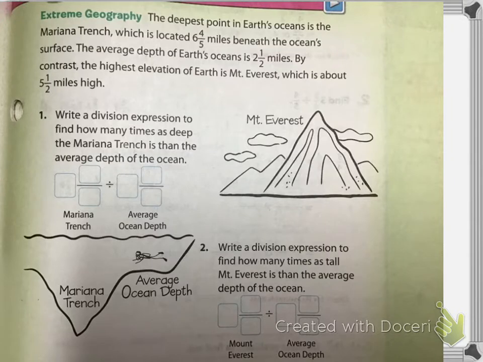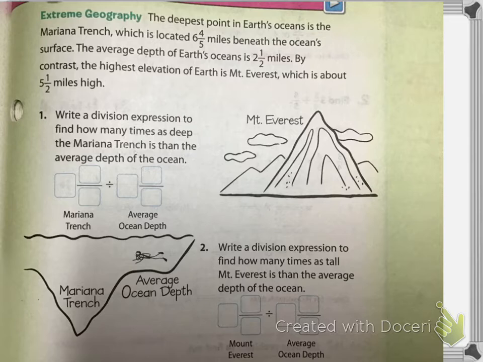So here we've got this as an example. The deepest point in Earth's ocean is the Mariana Trench, which is located 6 4/5 miles below the ocean's surface. The average depth of Earth's oceans is 2.5 miles. By contrast, the highest elevation on Earth is Mount Everest, which is about 5.5 miles high.